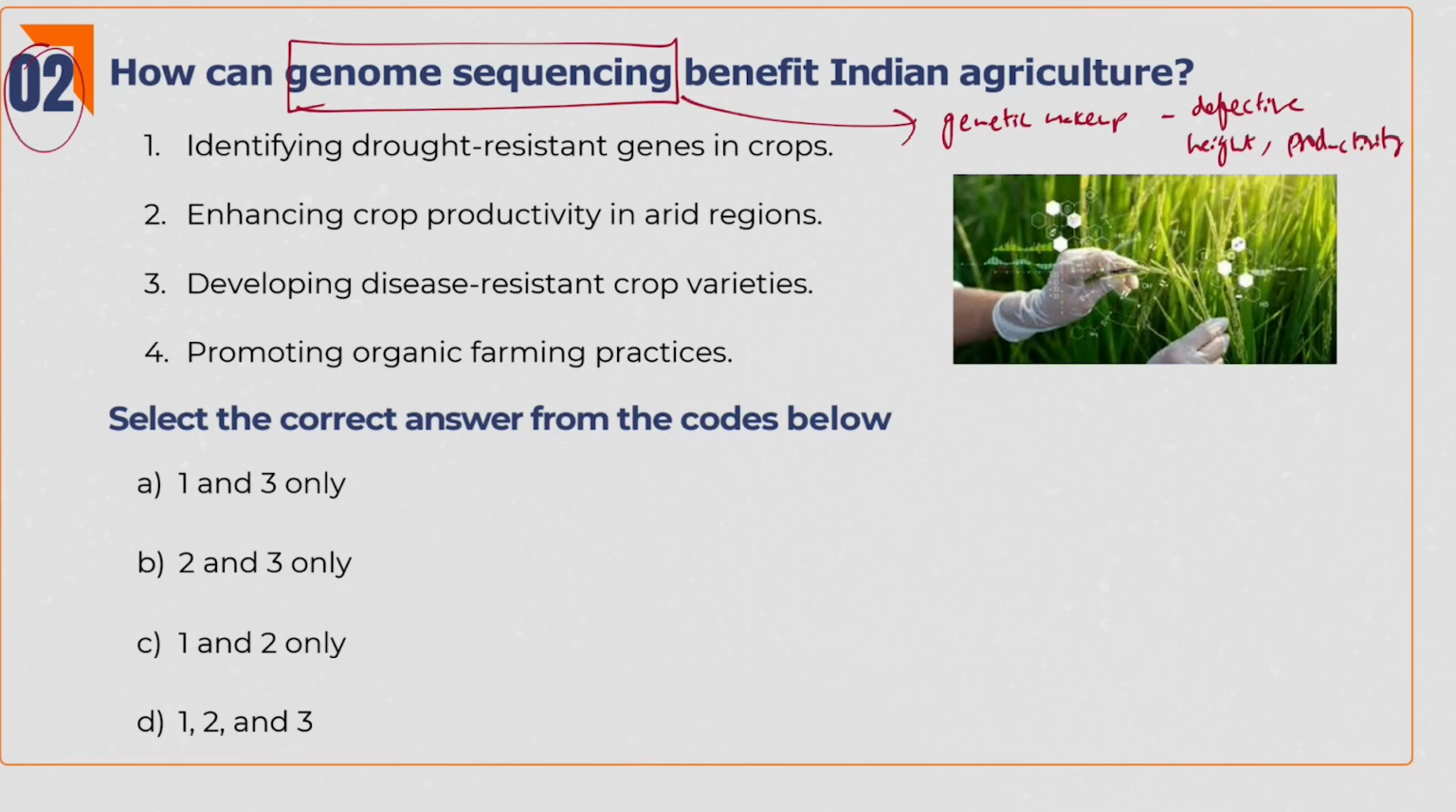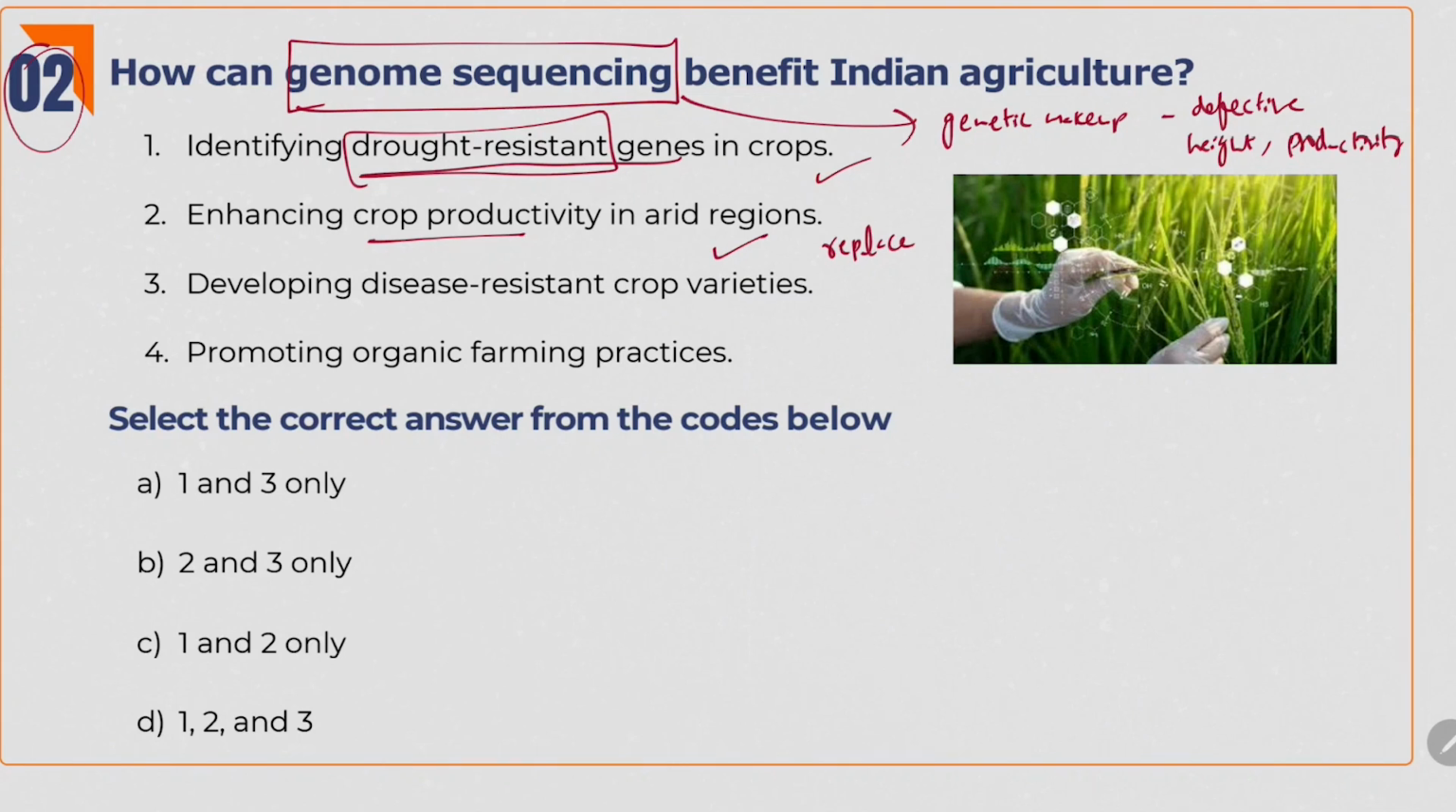If we see the options, identifying drought-resistant genes in the crops. Yes, if we decode the sequence of the genes, we can understand which genes are responsible for the drought resistance of that crop. So it is right. Enhancing crop productivity in arid regions. Yes, in arid regions, crops generally have less productivity. If we understand which genes are responsible for that, we can replace the genes and include the productivity genes which we can see in other crops. So with the help of that, we can enhance the crop productivity in those arid regions. So this is also a right option.